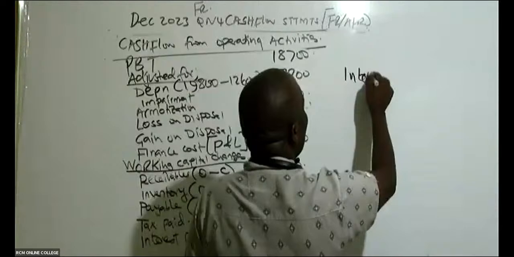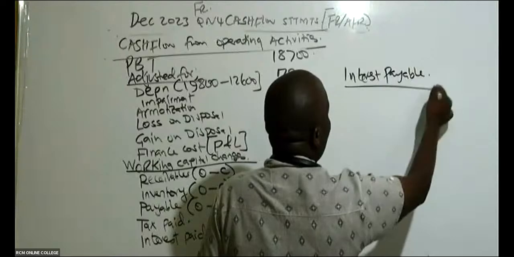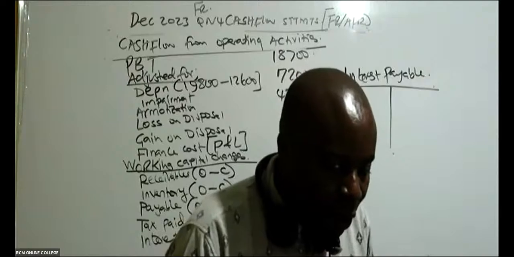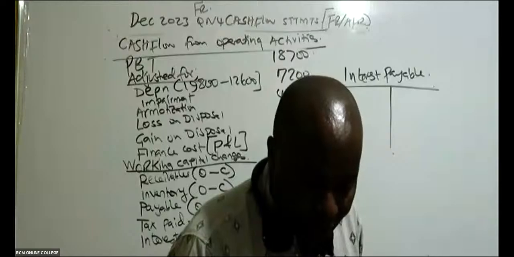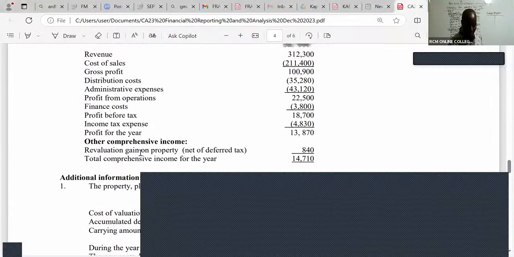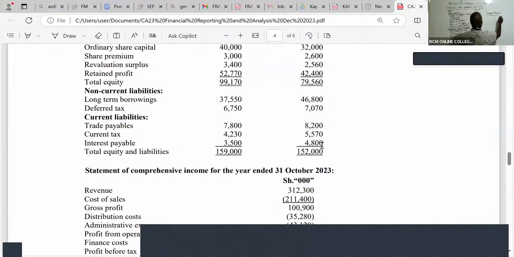Interest paid: track your interest. Come here and track your interest payable. Go to your balance sheet and see how interest behaves. Here you see interest payable. At the beginning, 2022, you had 4,800. At closing, it is 3,500.